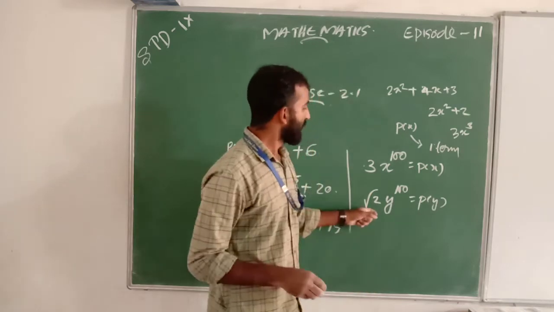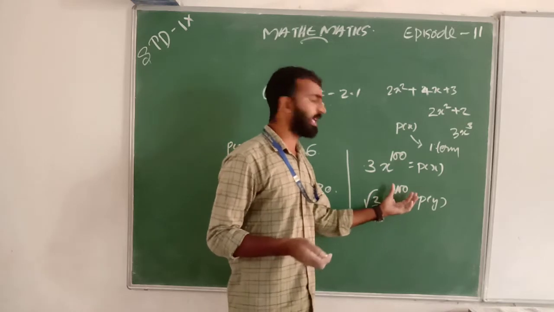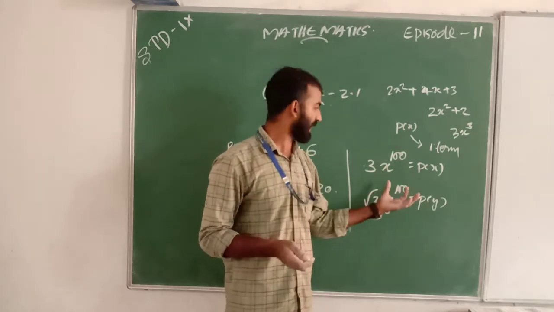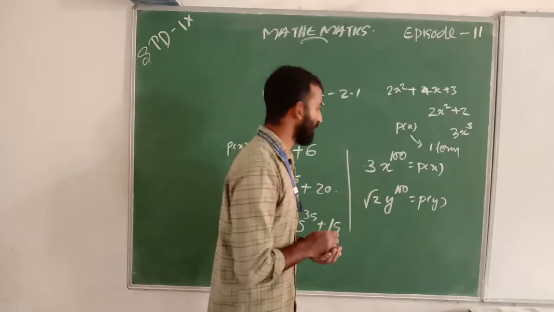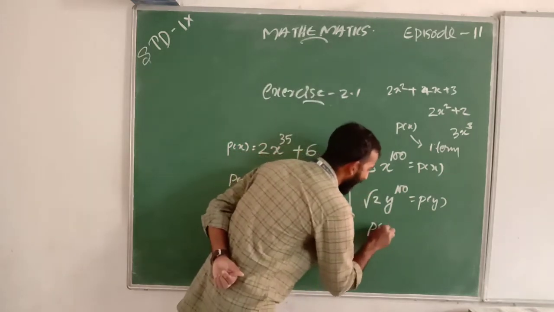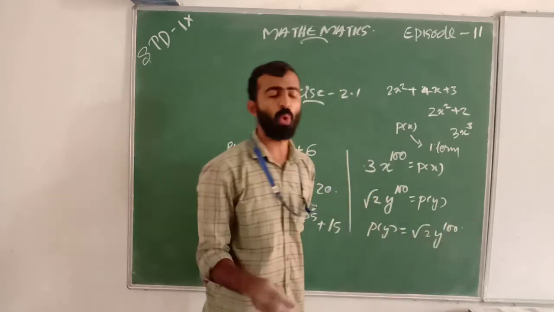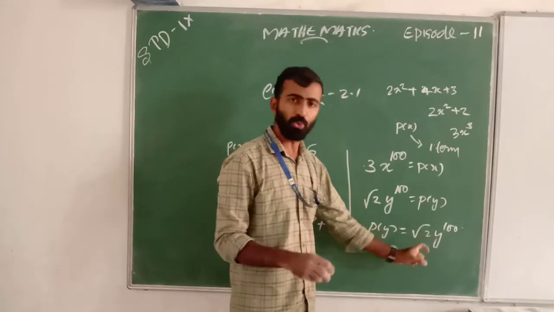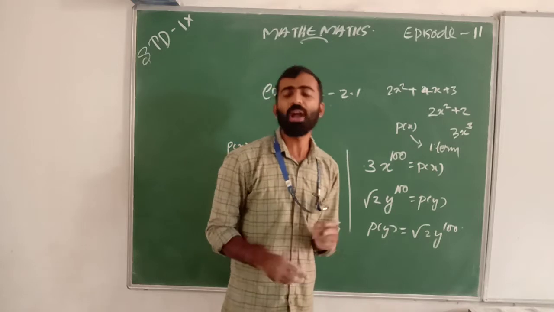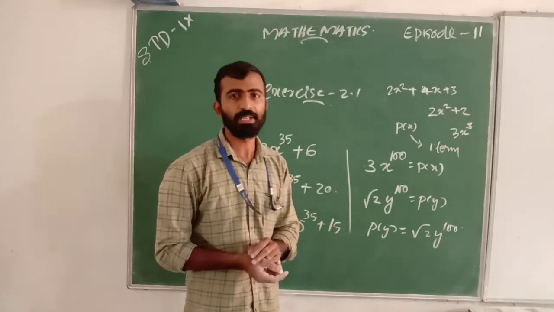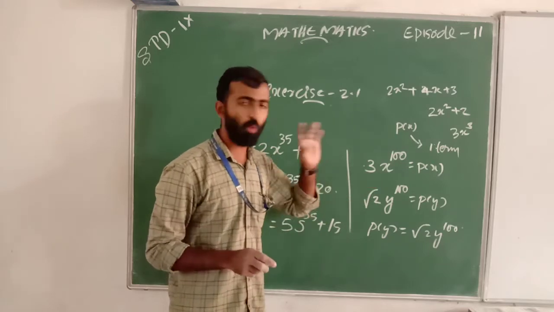Root 2 is the coefficient, so we don't consider the coefficient. We only consider the exponent of the variable. That must be a whole number. So we can write p of y equal to root 2 y raised to 100. The degree of y is 100. Yes, this is a monomial because it has 1 term.